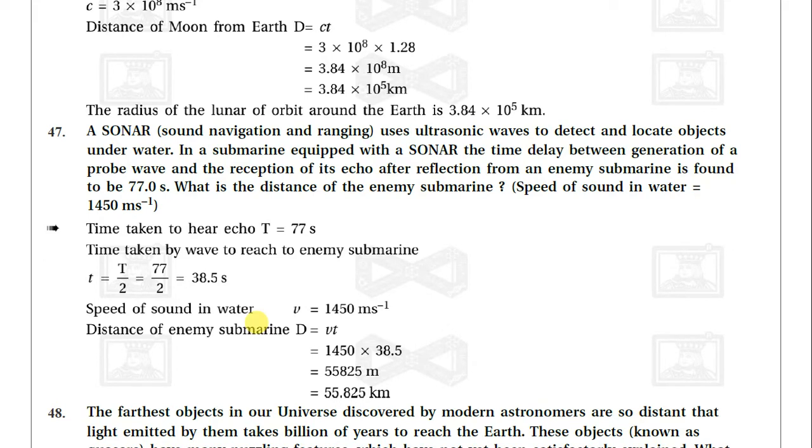So see here, the time taken to hear the echo, t, is equal to 77 seconds. The time taken by the wave to reach the enemy submarine, t by 2, is equal to 77 by 2, so 38.5 seconds. The speed of sound in water is equal to 1450 meters per second. So d is equal to v into t. So we will get 55.885 kilometers. This is a large distance.